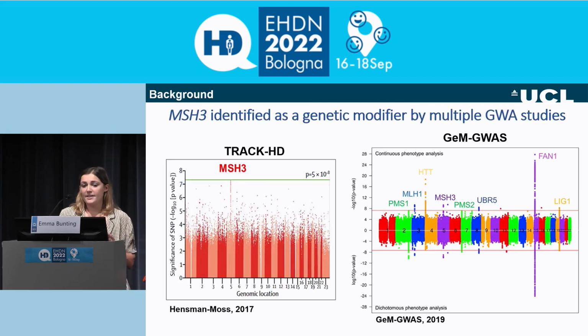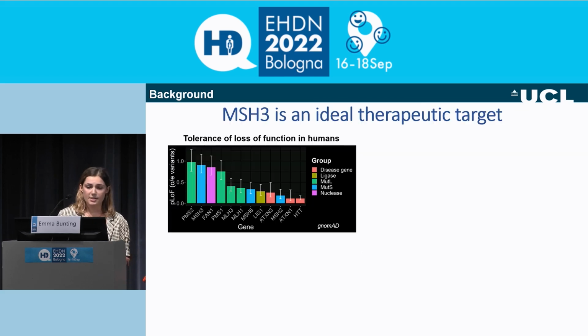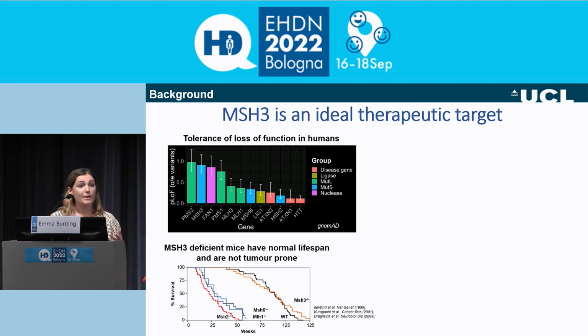MSH3 has been identified as a genetic modifier by multiple genome-wide association studies. But what's really exciting about MSH3 is that, unlike many of these other DNA repair genes that have been implicated, it's known to tolerate a high level of loss of function variation, meaning there are a lot of people walking around with loss of function variants who are completely fine. And that goes hand in hand with mouse data, whereby MSH3 deficient mice have a normal lifespan and are not typically tumor prone. So targeting MSH3 appears to be safe.